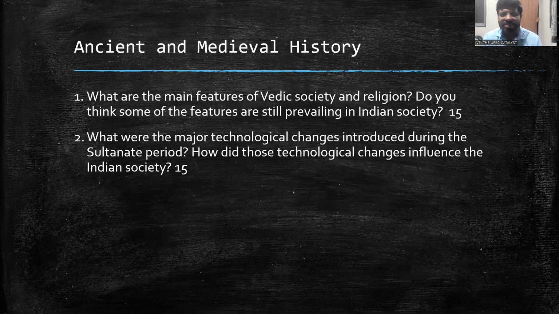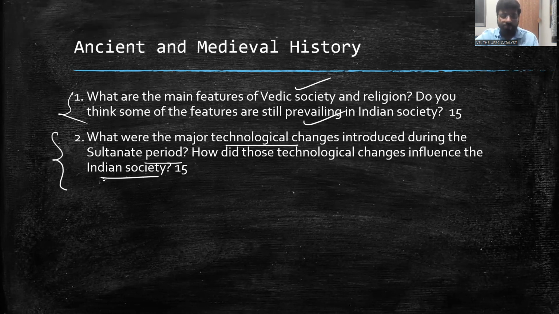Then ancient and medieval history, a very straightforward question: features of Vedic society and religion and their application in present society, right? Then major technological changes introduced in the Sultanate period and how these technological changes influenced Indian society back then. Some of you don't prepare medieval history, so you are caught hold here.